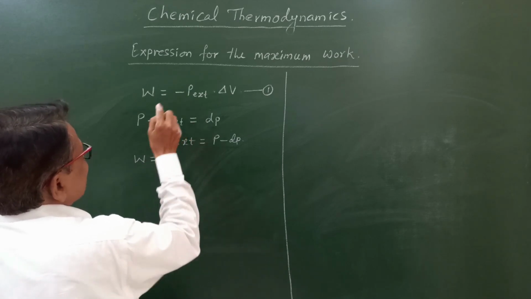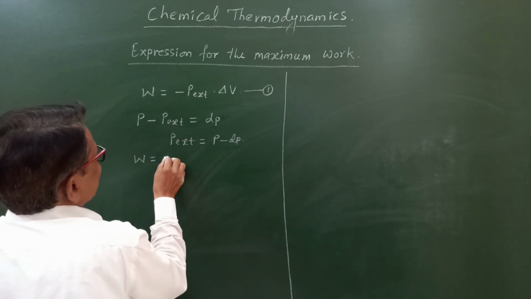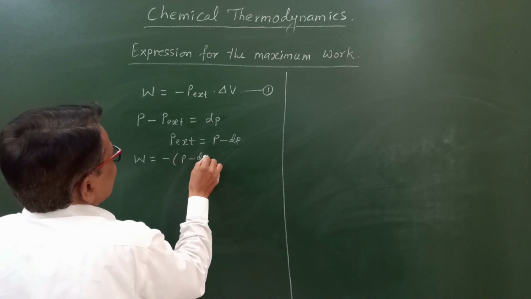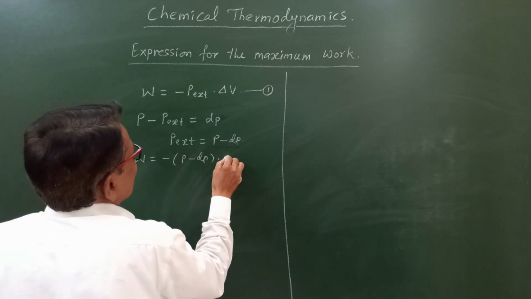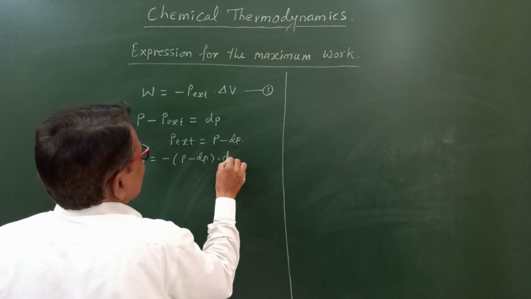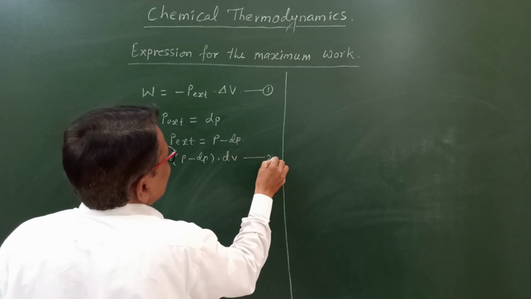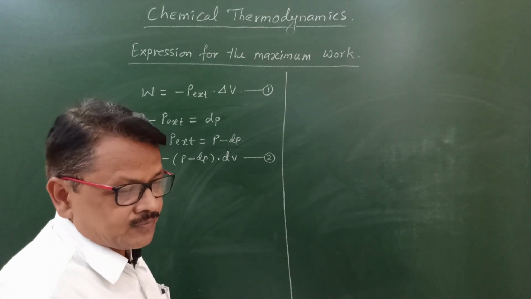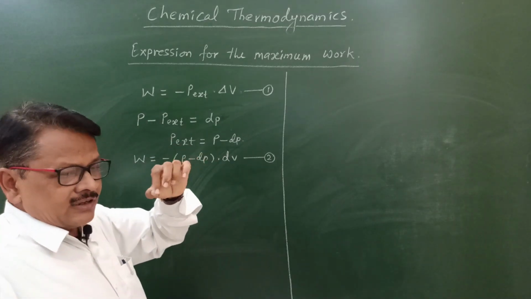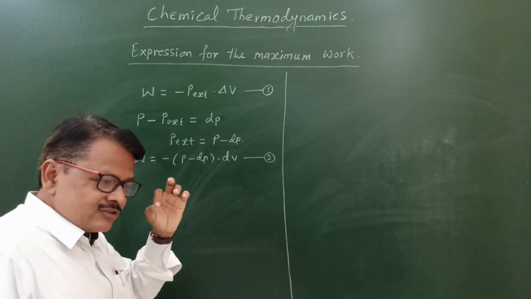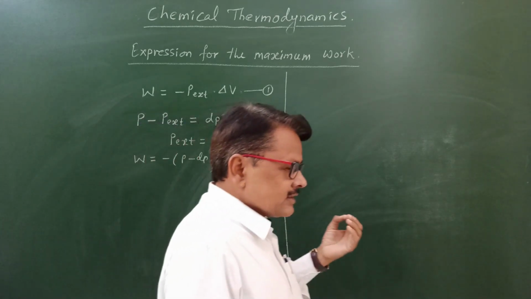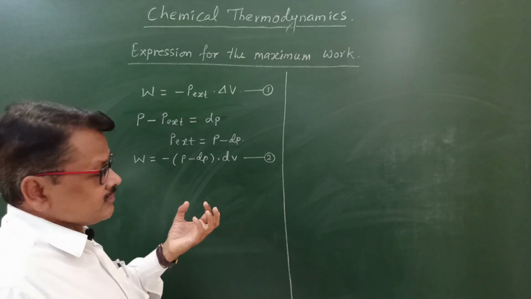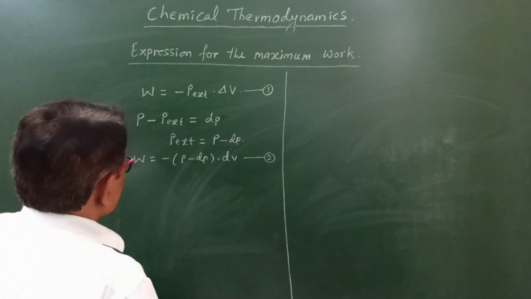Put this condition in equation number 1, and we will get W equal to minus (P minus dP) into delta V, or we can write dV. Delta V or dV is the small change in volume. As we decrease the external pressure by an infinitely small amount, there is an increase in small volume of the gas, shown by dV.